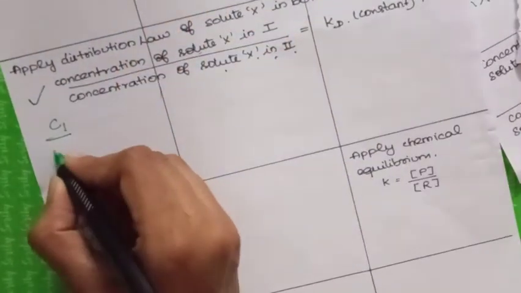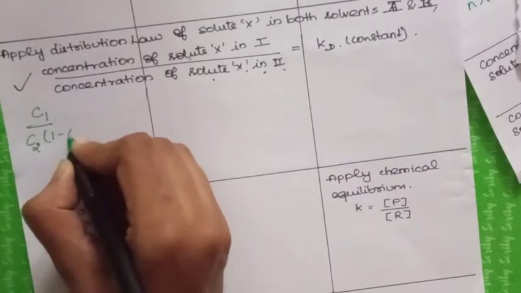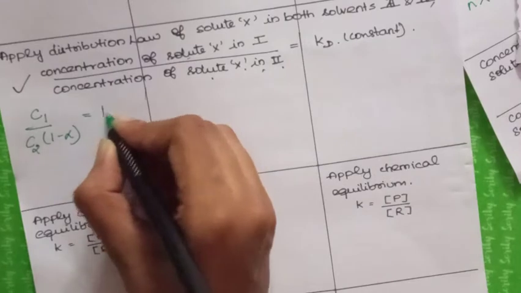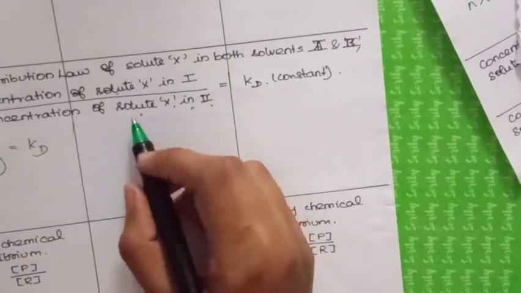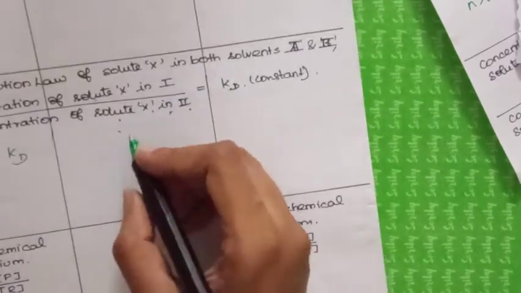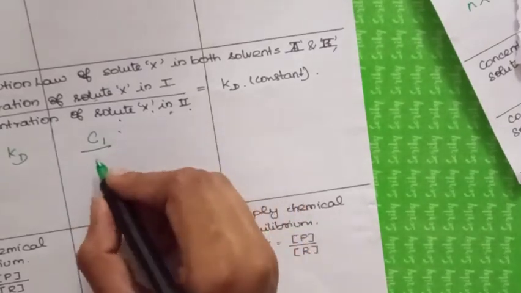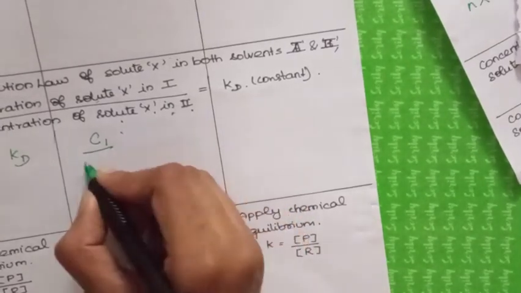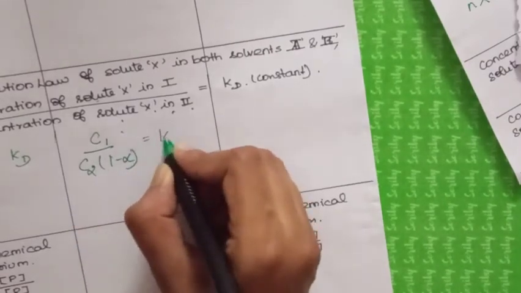Applying the distribution law for dissociation, you get C1 by C2 into 1 minus alpha is equal to Kd.